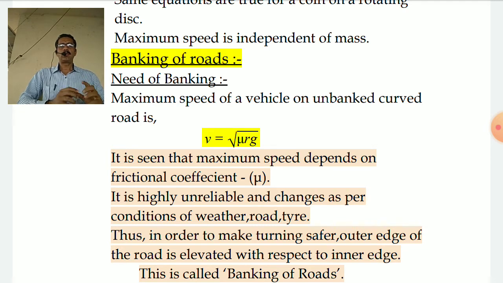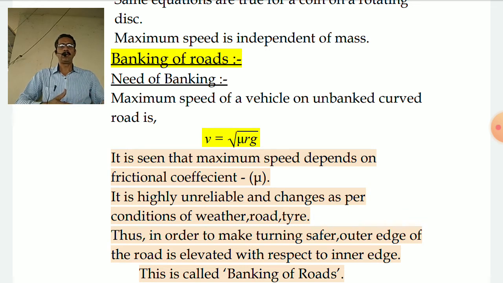So if I now talk about the need for banking of roads, remember the earlier equation: v is equal to root of mu rg in the case of a friction-based horizontal road, on which friction provides the necessary centripetal force. Here the maximum speed depends on mu, which will change considerably. Even in rainy seasons the value of mu will drastically reduce.